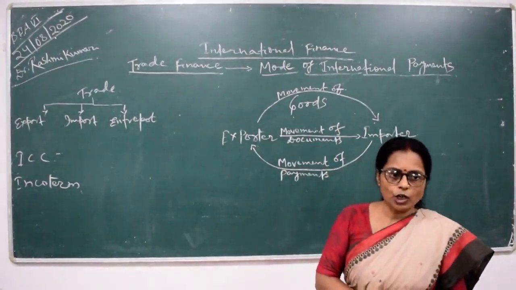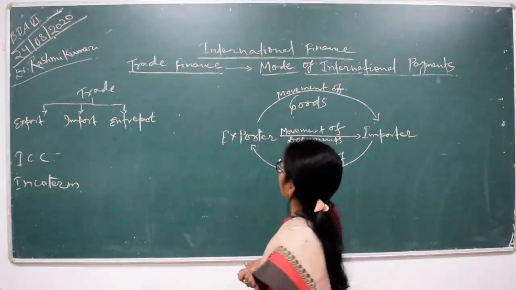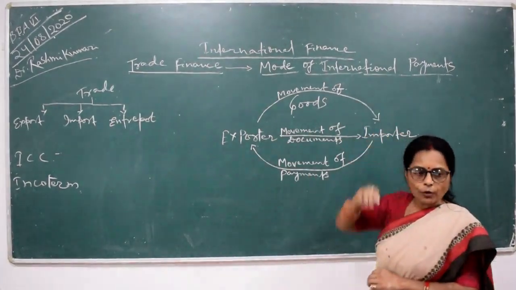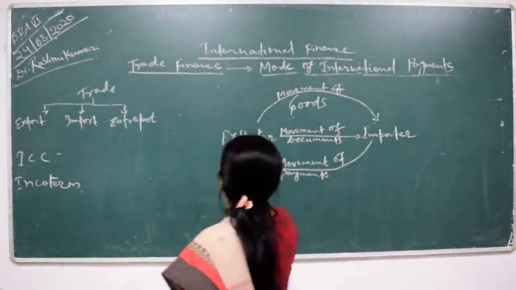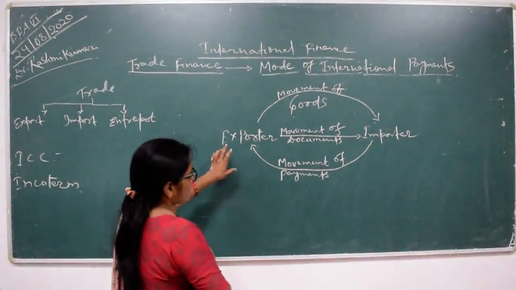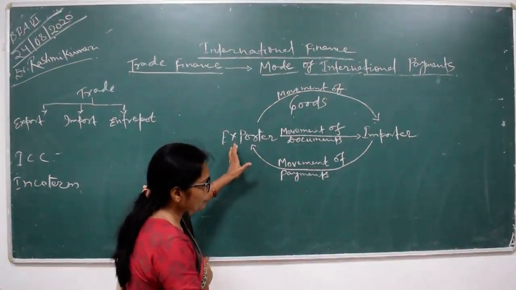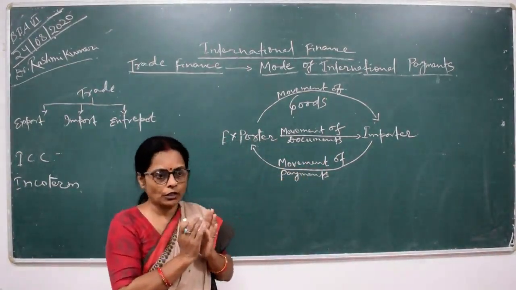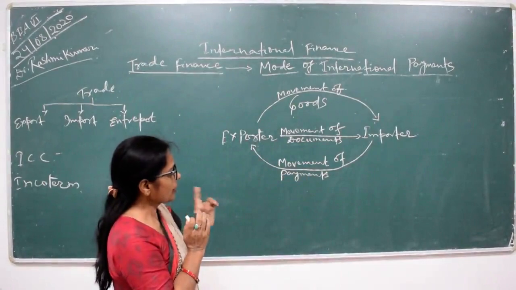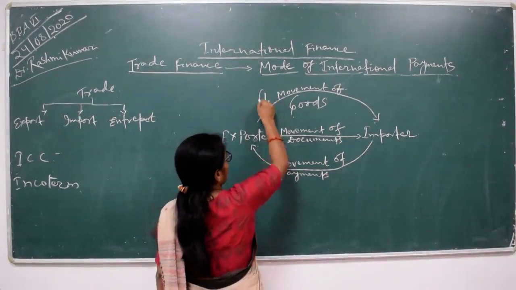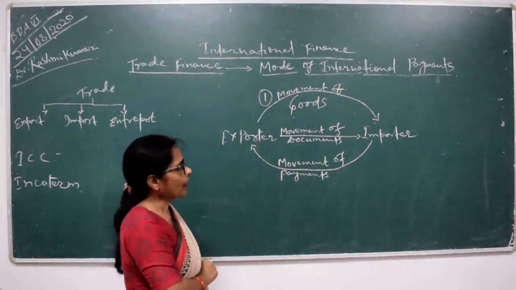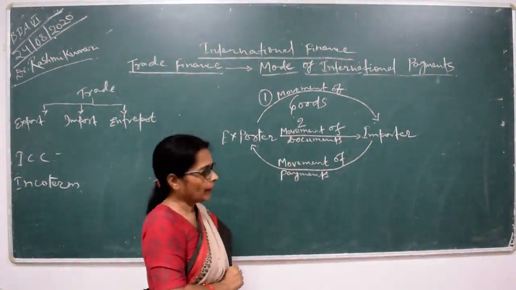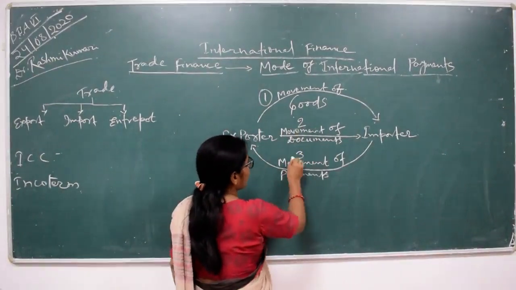In trade, whenever certain goods are going to transfer from one country to another country, certain trade financial mechanisms are essential to involve. And in trade finance, the modes of international payment are also important. First of all, when goods are transferred from one country to another, certain movements are going on. First is the movement of goods. Second is the movement of documents. And third is the movement of payment.